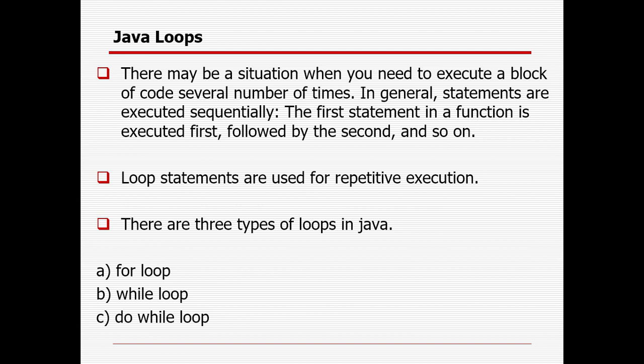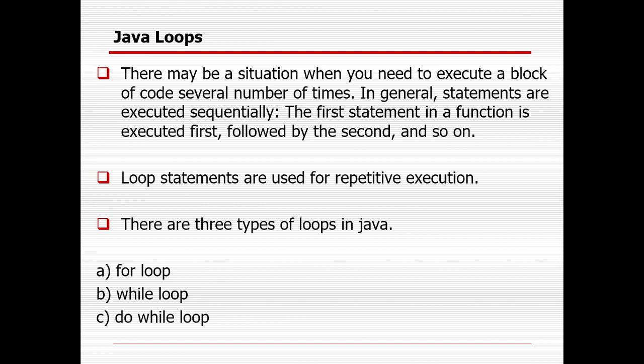There may be situations when a user needs to execute a block of code several times, not only one time. General statements are executed sequentially. The first statement is executed first, followed by the second, and so on. So loop statements are used for repetitive execution, meaning multiple times, not a single time. There are primarily three loops available. One is the for loop, the next is the while loop, and the third one is the do while loop.